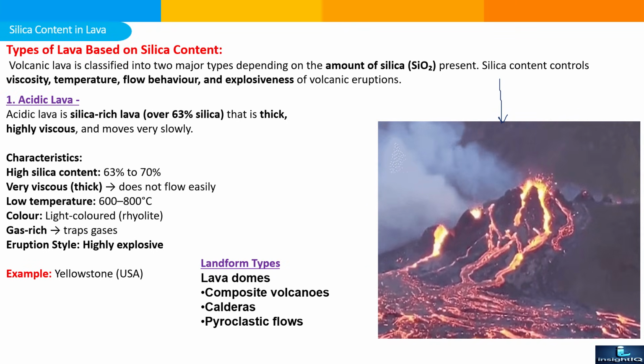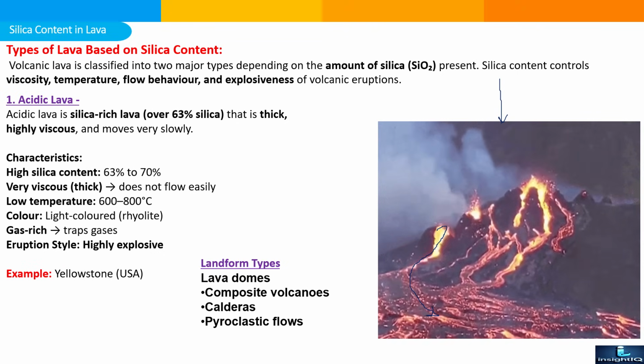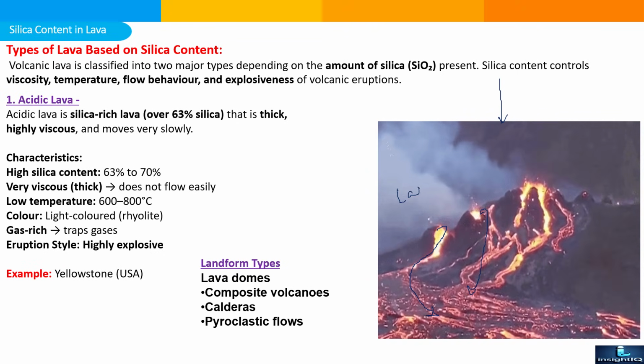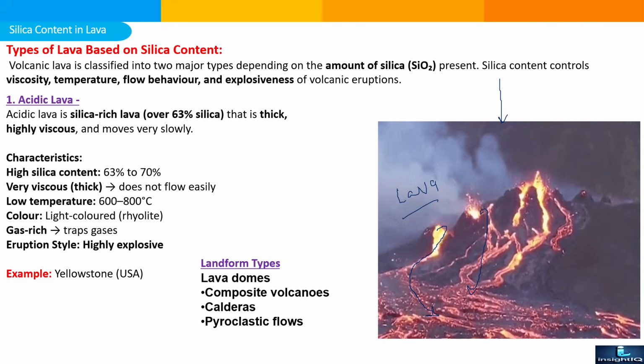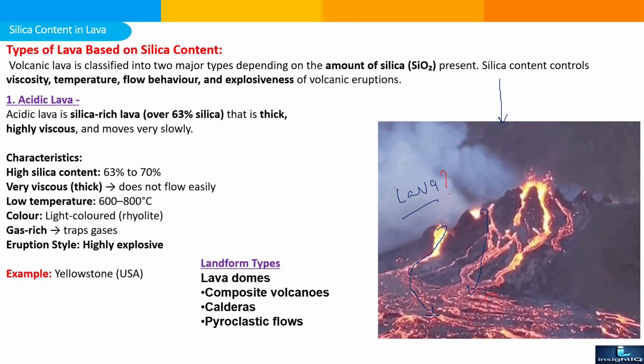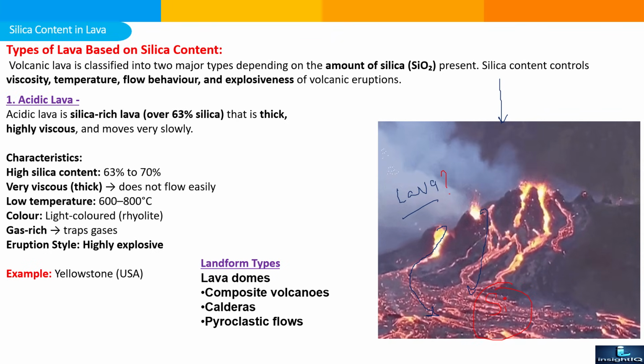So in this picture, a continuous volcanic eruption is occurring and some of the molten material comes onto the earth's surface. This molten material on the earth's surface is known as lava. Now the question is, how much distance will be covered by this lava? It will depend on the silica content present in the lava.